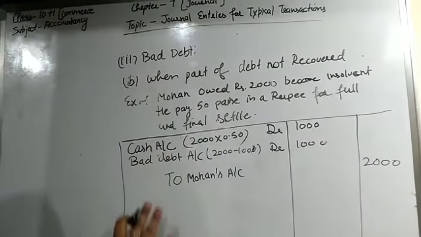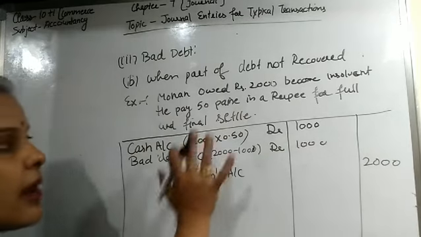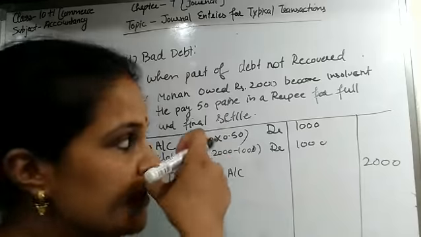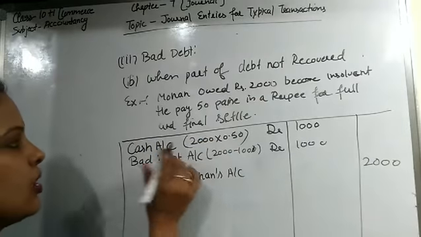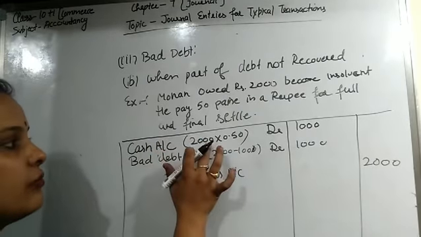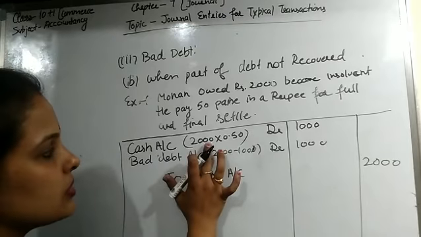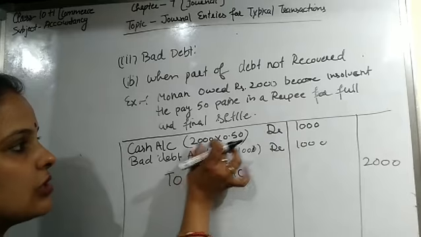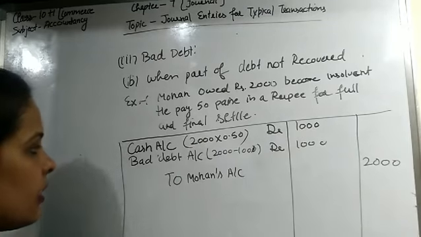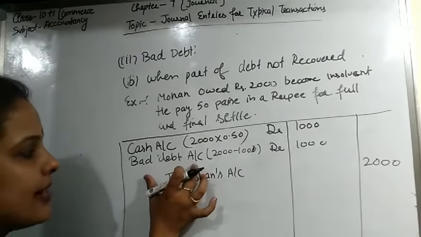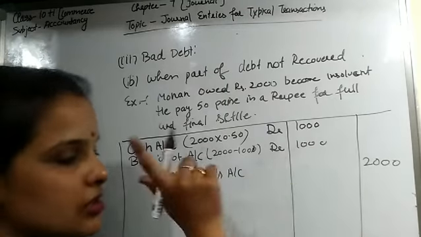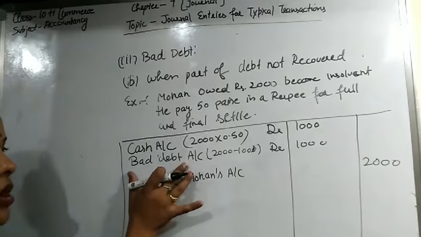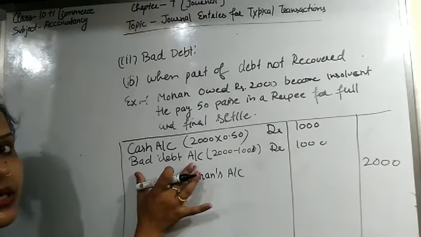So clear, students? The entry will be clear: cash account, some part of money is received and some part is treated as bad debt. He paid only 50 paise in a rupee. So cash account is debited with the amount which is received, rupees 2000 into 50 paise, 1000. Out of 2000, 1000 is received. Bad debt account debit, because 1000 is not received from him, so it is treated as bad debt. Bad debt is a loss, that is why the bad debt account is debited.